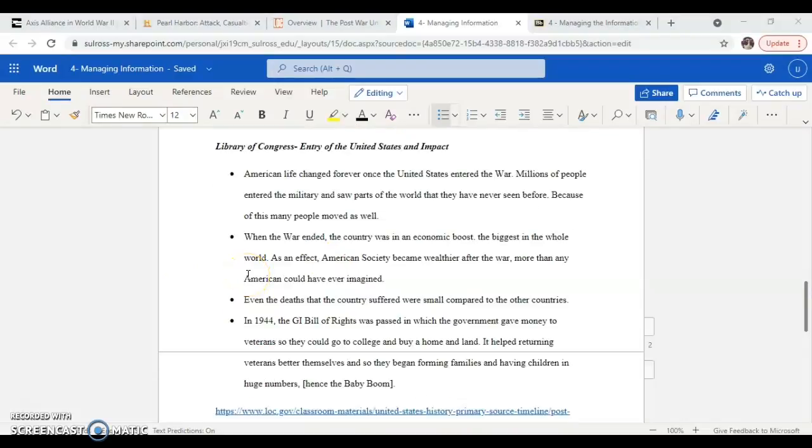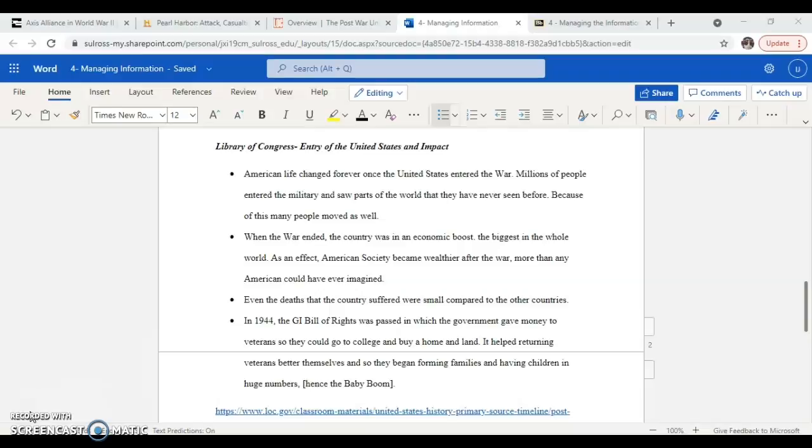When the war ended, the country was in an economic boom, the biggest in the whole world. As an effect, American society became wealthier after the war, more than any American could have imagined. Before the war, they had the Great Depression, which was probably one of the worst times America has ever had, although there have been many horrible times in America, as well as good ones. Even the deaths that the country suffered during the war were small compared to other countries.